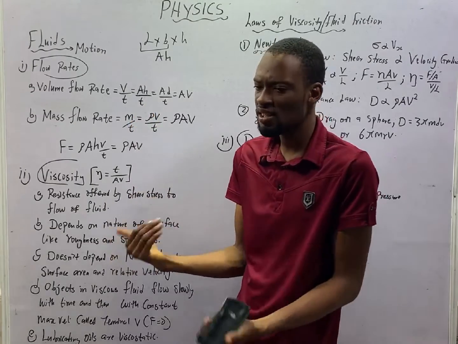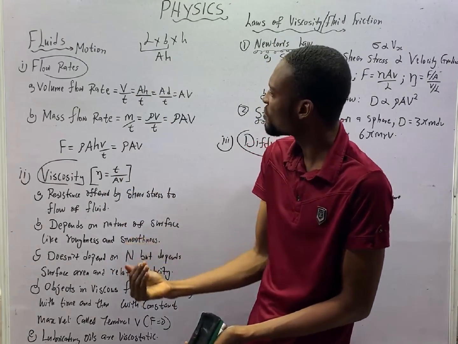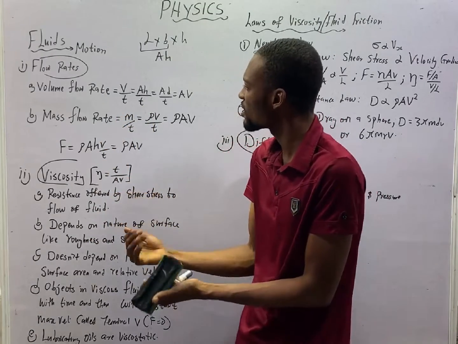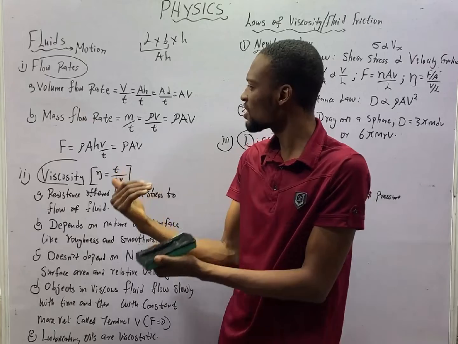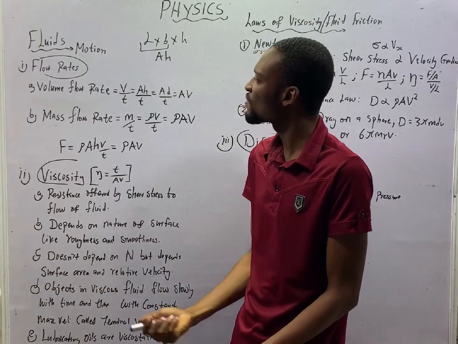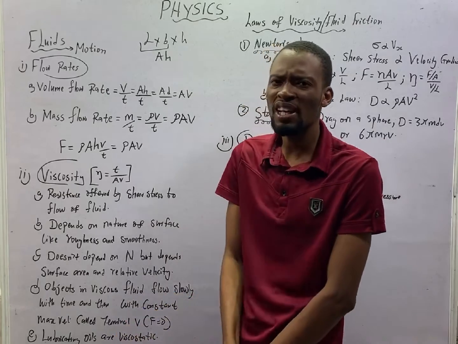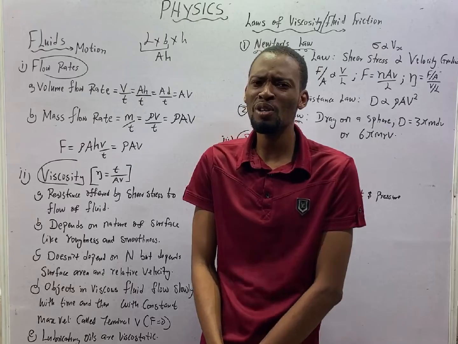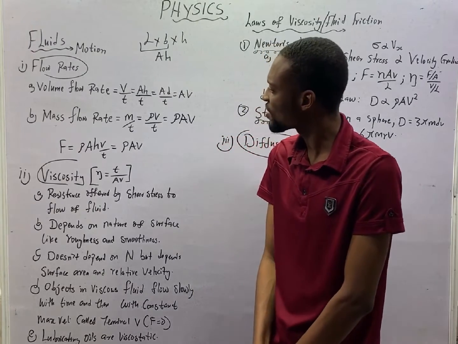And height speaks of distance, which means instead of height, you can say that volume flow rate is area times distance divided by time. Since we are dealing with fluid in motion, your knowledge of motion, Newton's equations of motion should come into place.